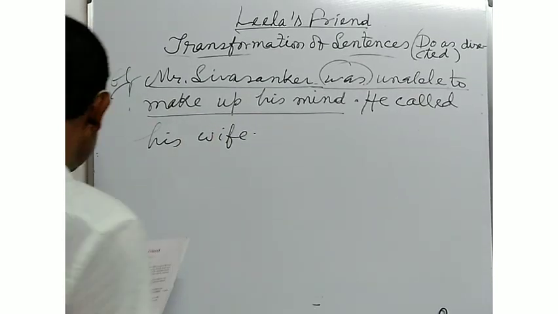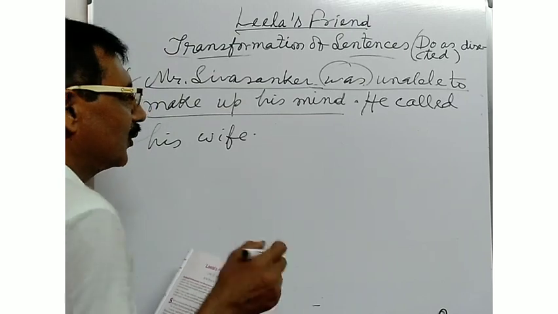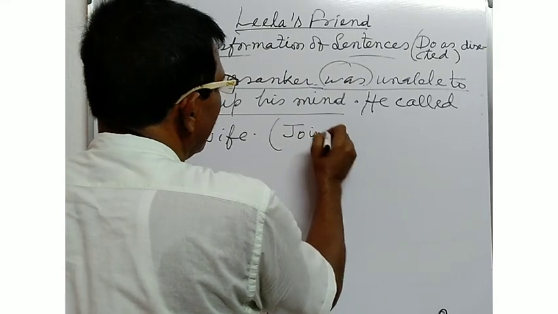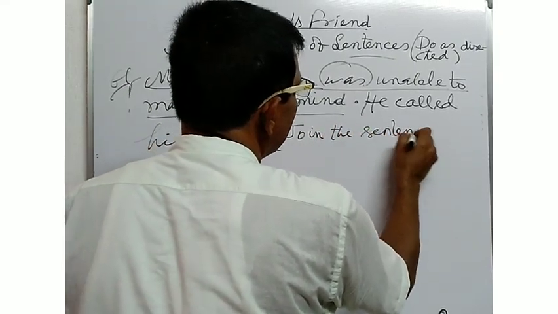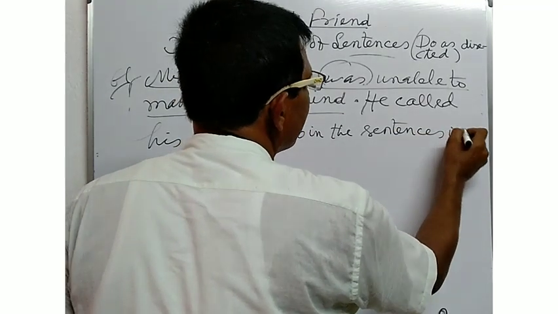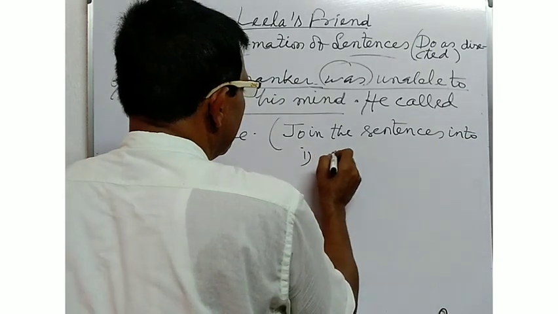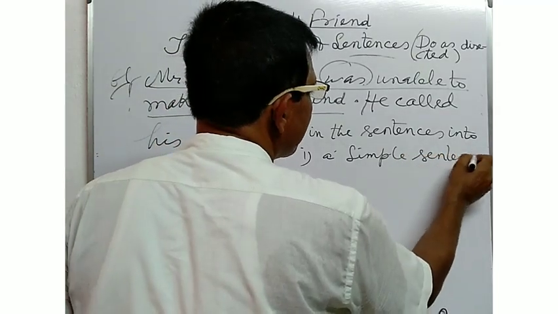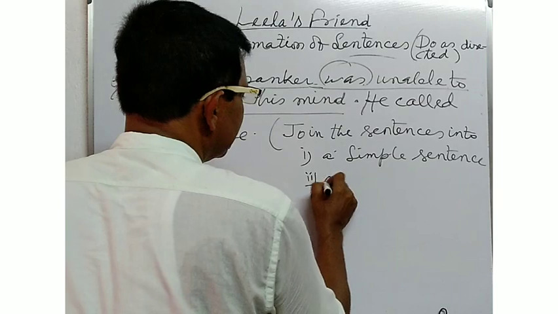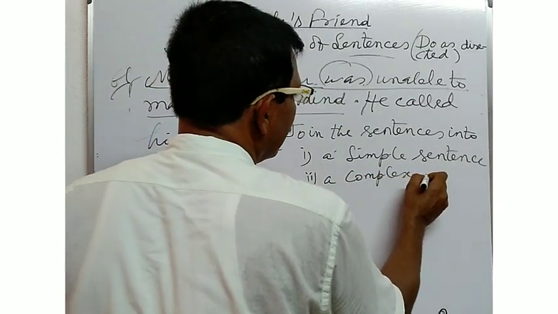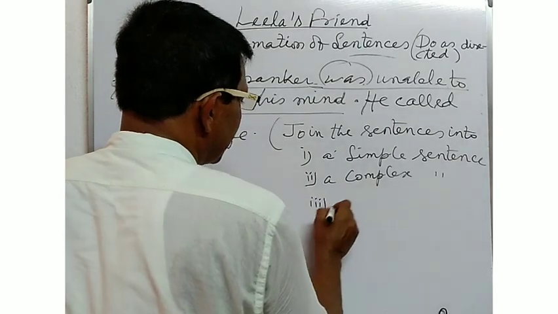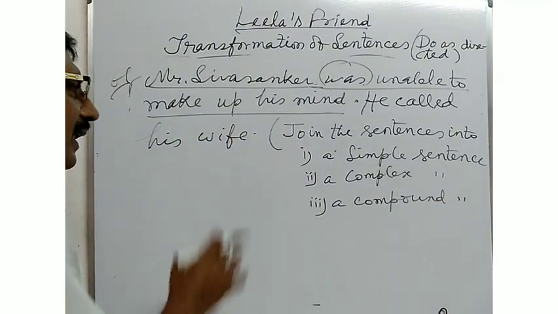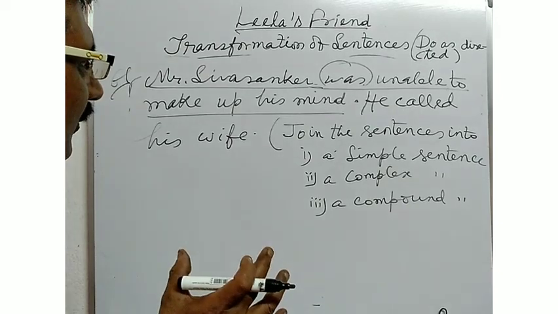Here, if these two sentences are given and you are asked to join the sentences into a simple sentence, complex sentence, compound sentence, what type of sentence structure will you frame?